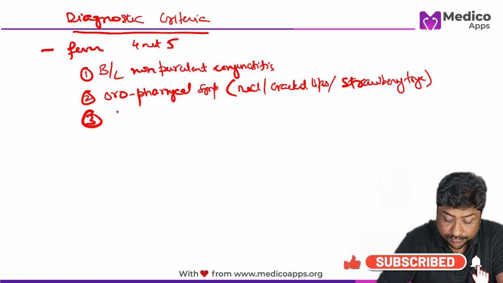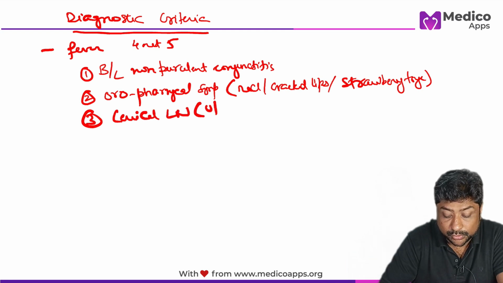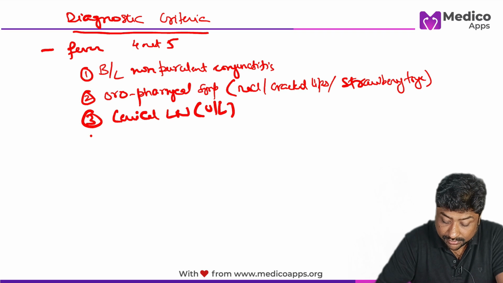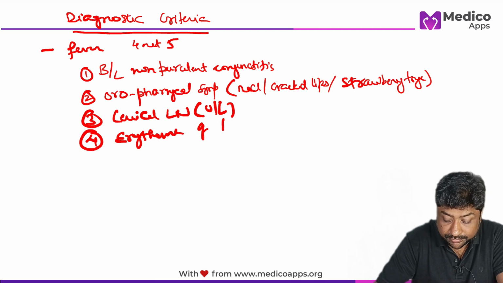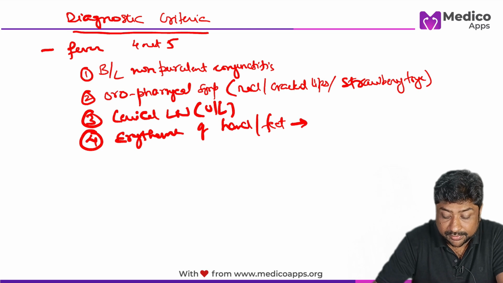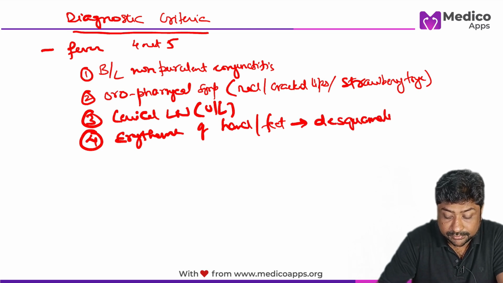Then also cervical lymphadenopathy, which I have told you that primarily it is unilateral. Edema of hand and feet, which may later have desquamation.